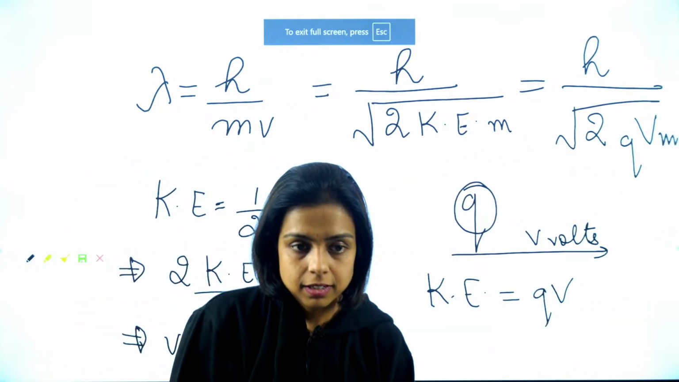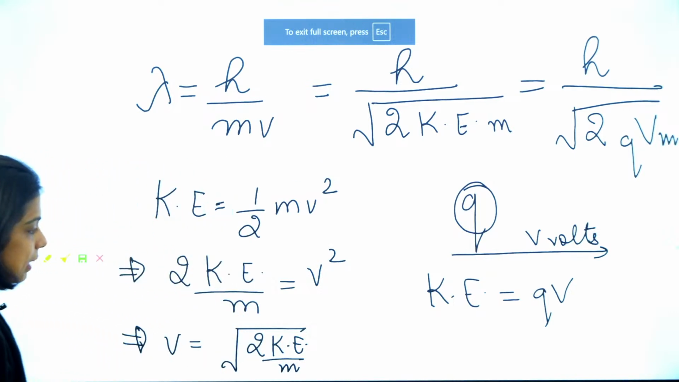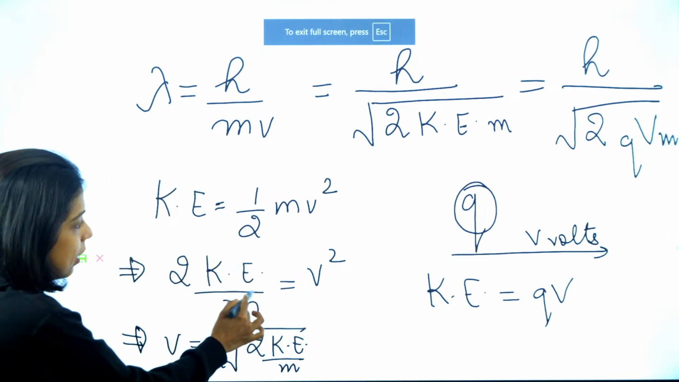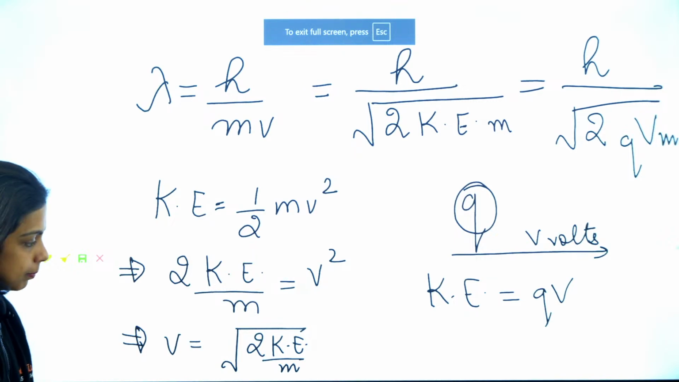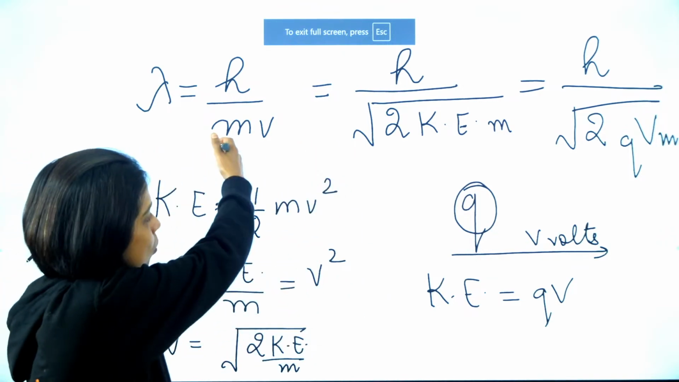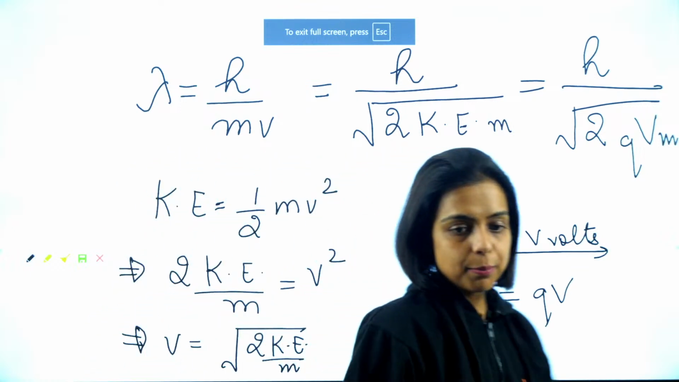Yes, done. Please see. So v is under root of 2 KE by m. Done. Put the value, you will get to know. Yes, Tanmay?